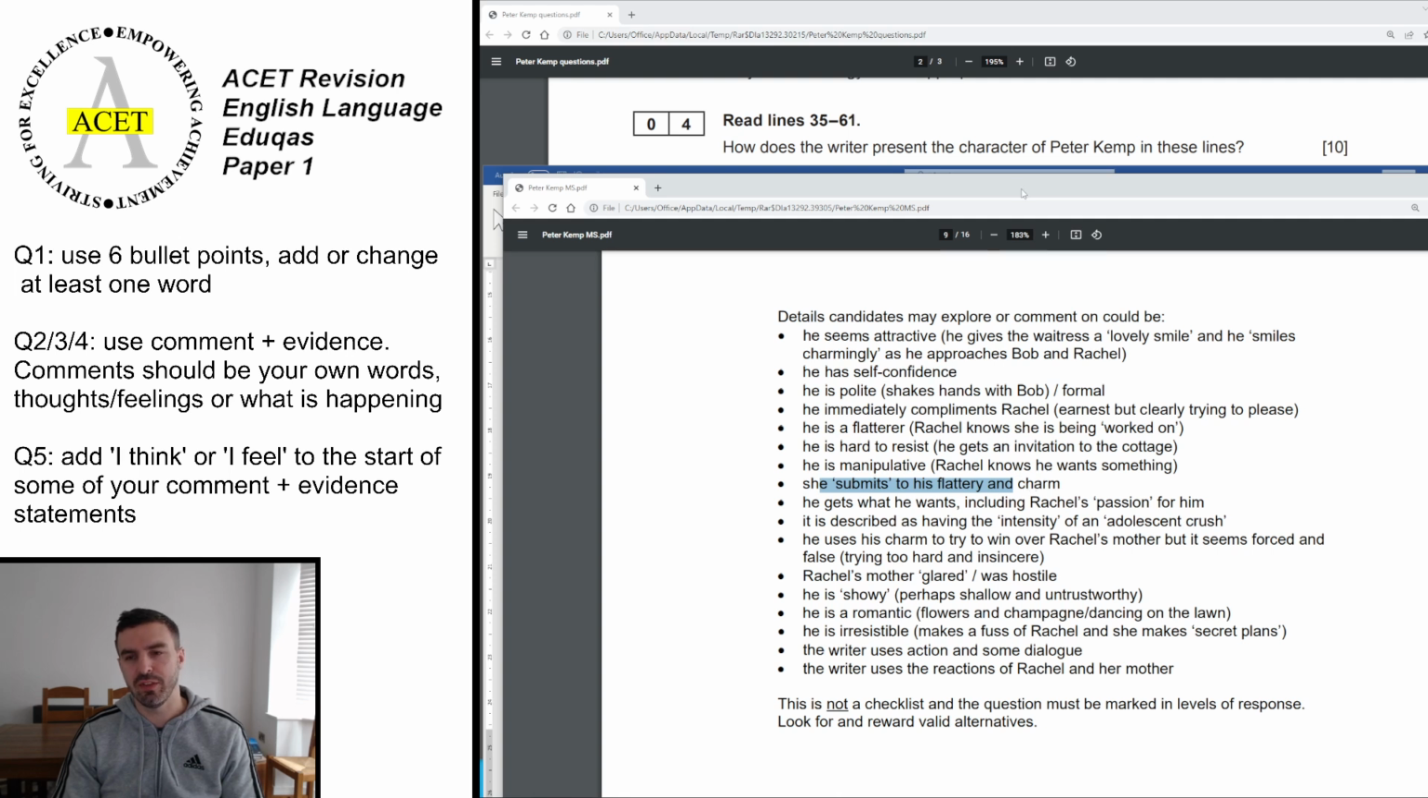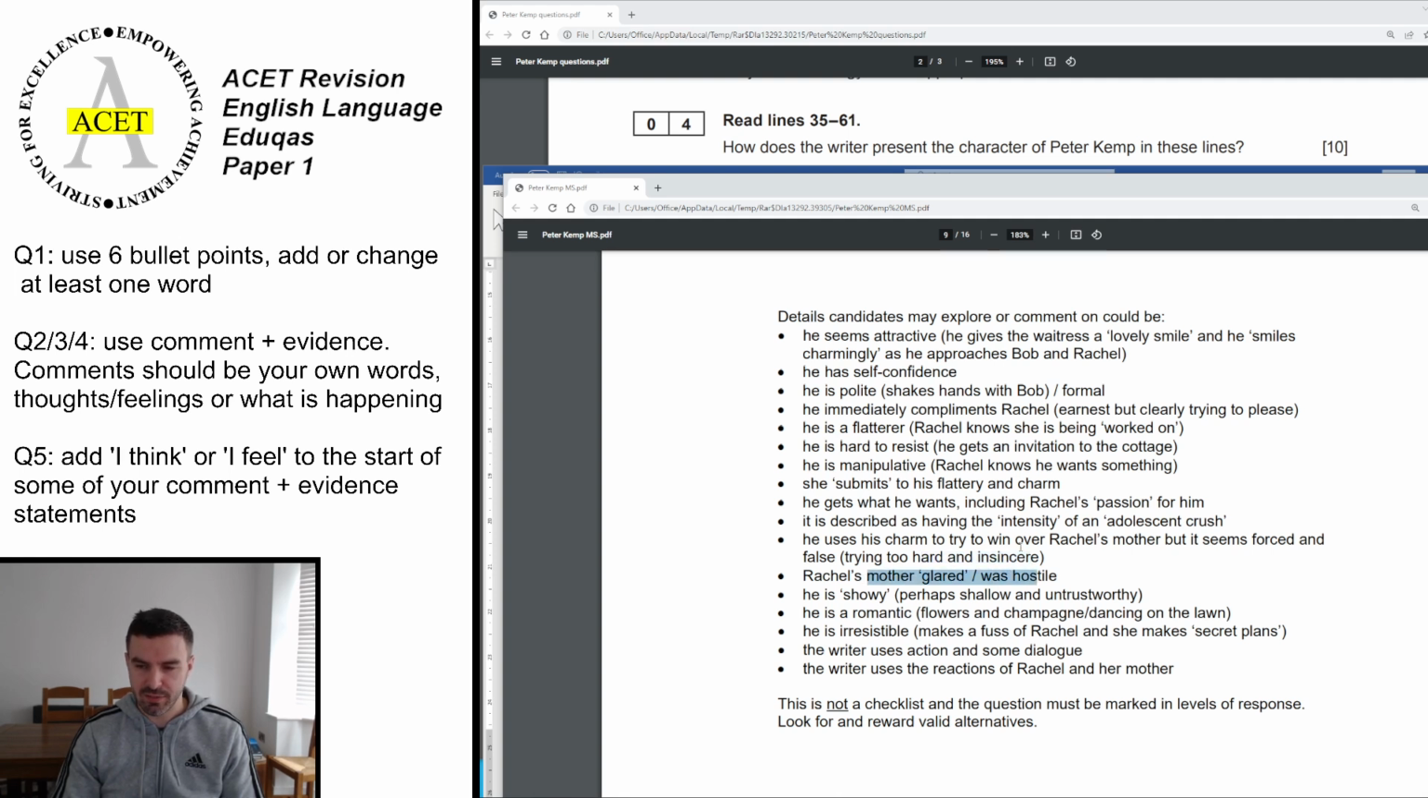So even though the question's about Peter Kemp, because she submits to the flattery, it shows the kind of power and the charm of his flattery. He gets what he wants, including Rachel's passion and desire for him. It is described as having the intensity of an adolescent crush, so it makes her like a teenager again, even though she's older. She's kind of got lost in the feelings. He uses his charm to try and win over Rachel's mother, but it seems forced and false because he's trying to get something. He's trying too hard, basically.